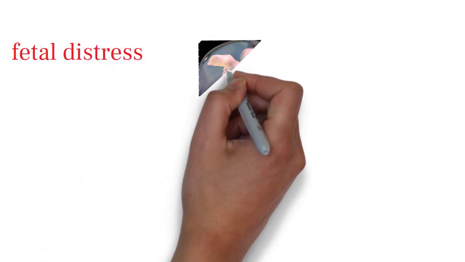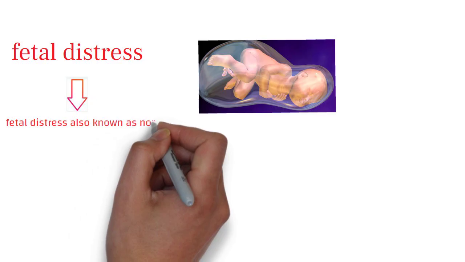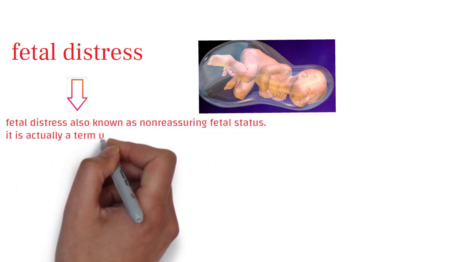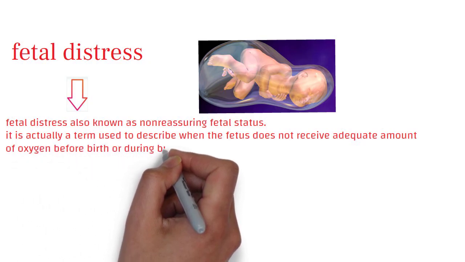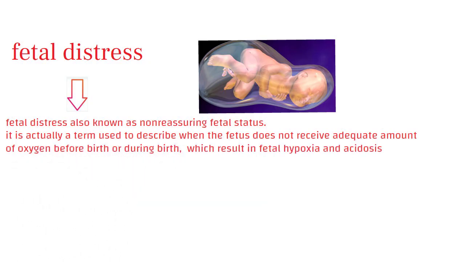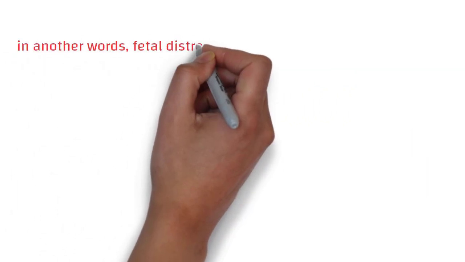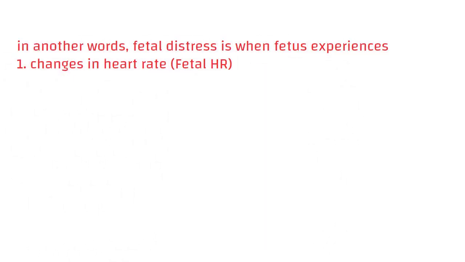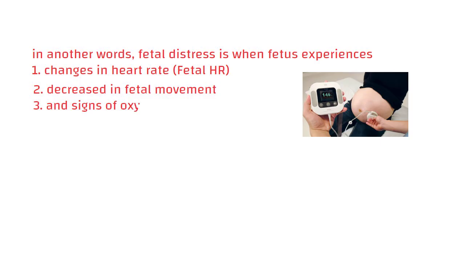Fetal distress, also known as non-reassuring fetal status, is a term used to describe when the fetus does not receive an adequate amount of oxygen before birth or during birth. Lack of oxygen results in fetal hypoxia and acidosis. In other words, fetal distress is when the fetus experiences changes in heart rate, decreased fetal movement, and signs of oxygen deprivation before or during labor.